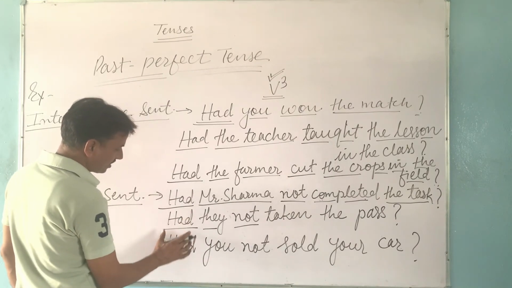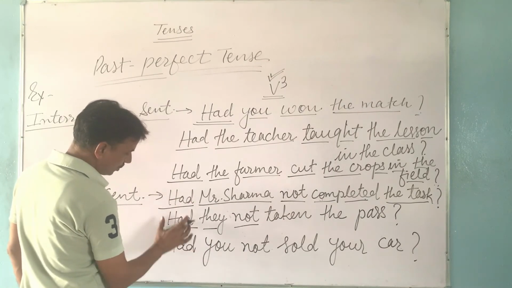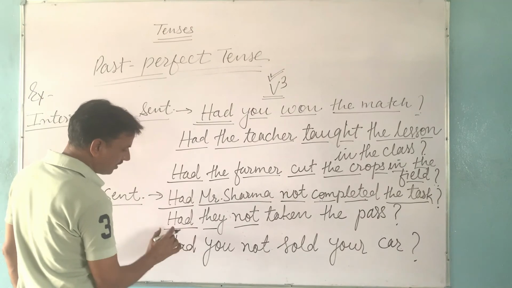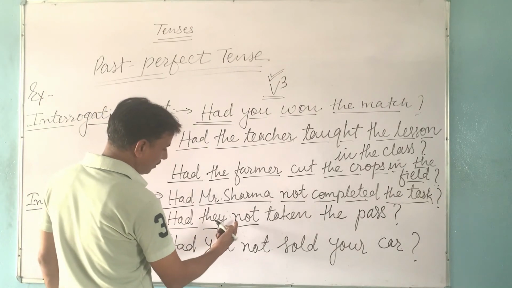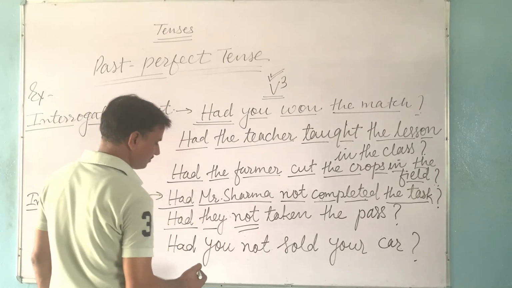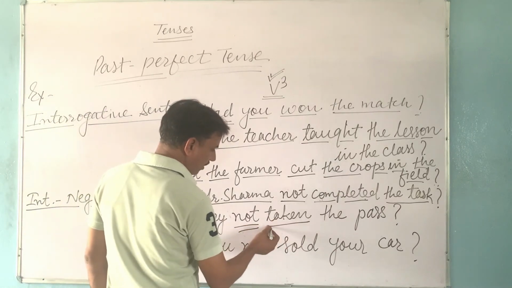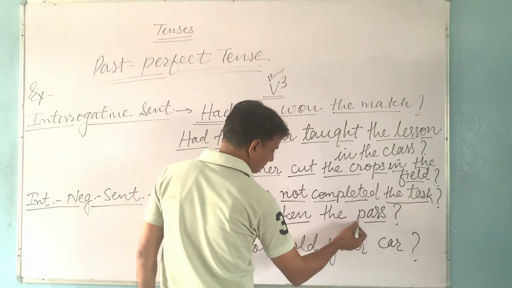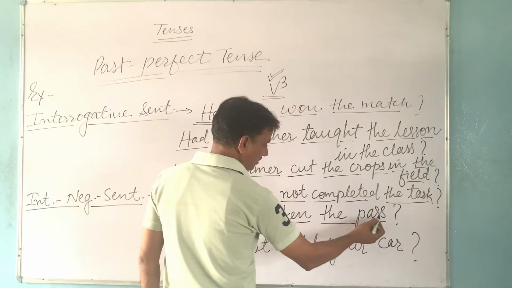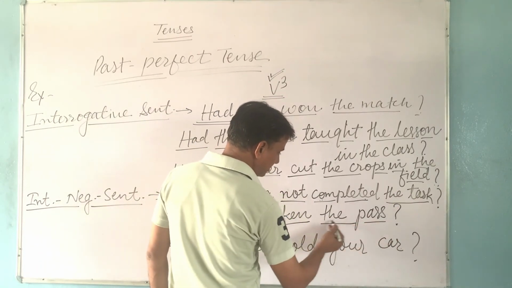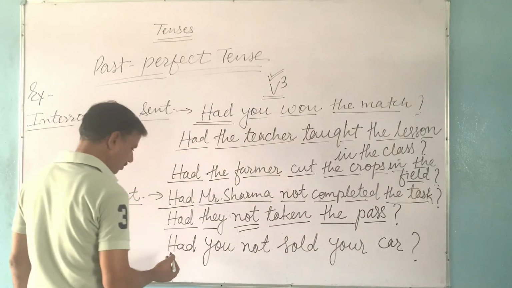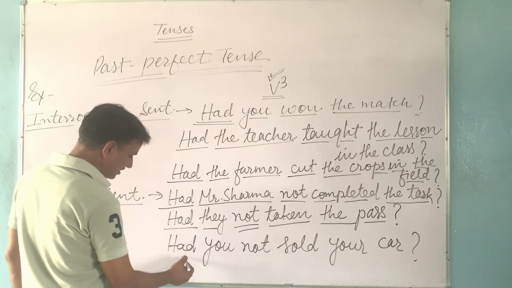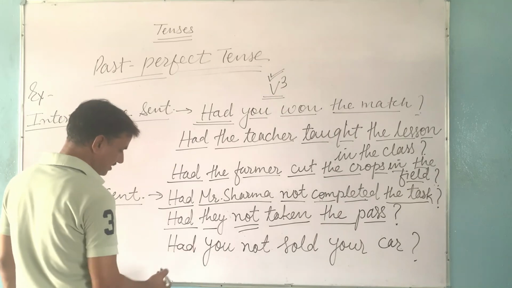In past perfect tense, our helping verb is had. Taken is third form of take. The pass is our object, and this is question mark. In this sentence there are no other words or complementary words. We take the last example of interrogative negative sentence.